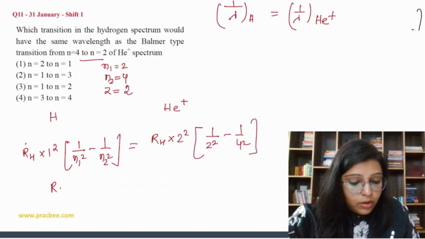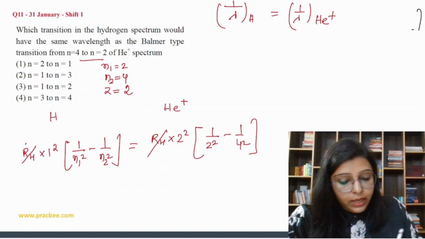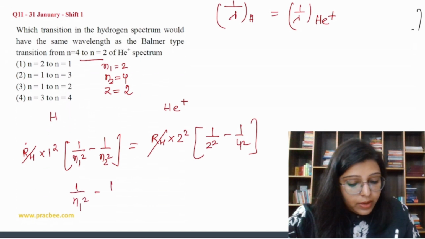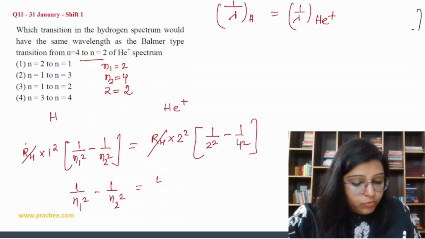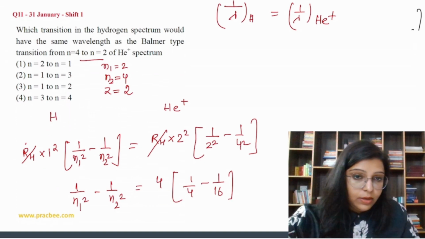Okay, so RH cancels out, and we get 1 by n1 square minus 1 by n2 square, which is 4 times, and here we can write 1 by 4 minus 1 by 16. So let's take 4 inside the bracket.